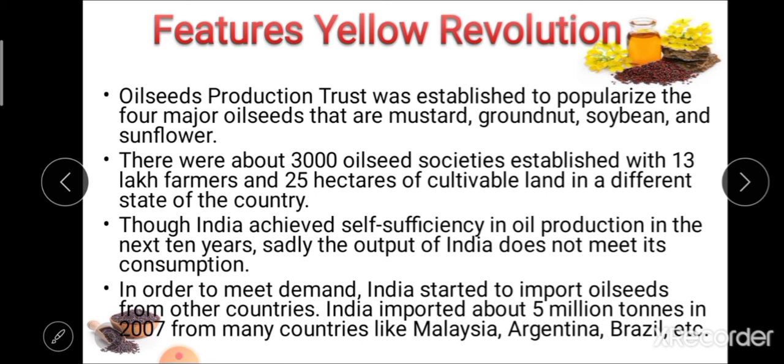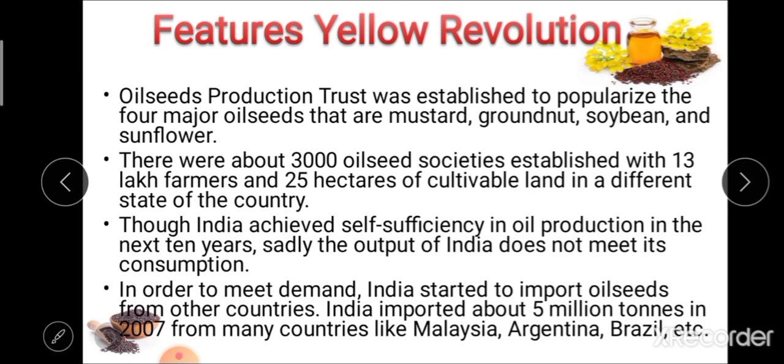Next feature: though India achieved self-sufficiency in oil production in the next 10 years, sadly the output of India does not meet its consumption. To fulfill the consumption requirement of the country, India started to import oilseed from other countries.